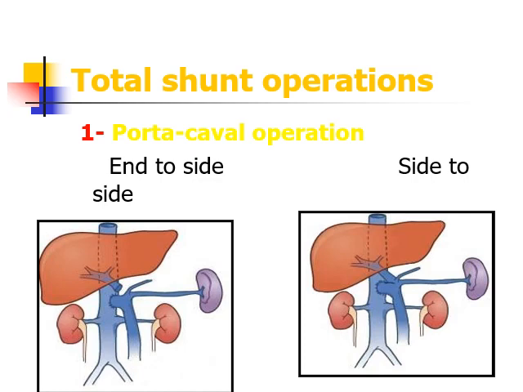In end to side portocaval operation, the portal vein is dissected and the whole of the portal vein is connected to the inferior vena cava. While in side to side anastomosis, which is preferred, only the side of the portal vein is anastomosed to the inferior vena cava.